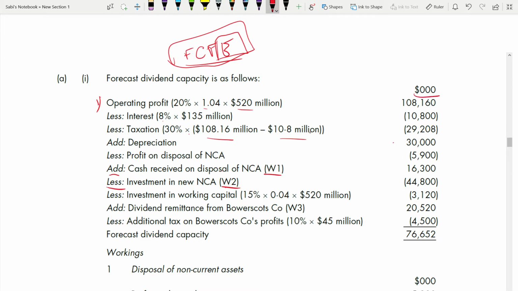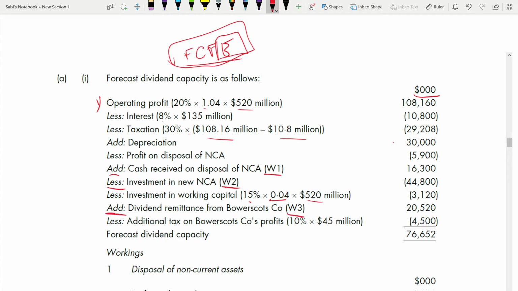Less investment in working capital, right? Investment is easy. They have told that it is 0.15, that means 15% for every $1 increase in sales revenue. Sales have been increasing by 4%, that's why it is 0.04 into 520, the revenue. So that is your working capital. Less. Add the dividend remittance from the subsidiary. How much dividend are you getting from the subsidiary company? For that we have working 3, and it needs to be added because your parent company is receiving dividend.